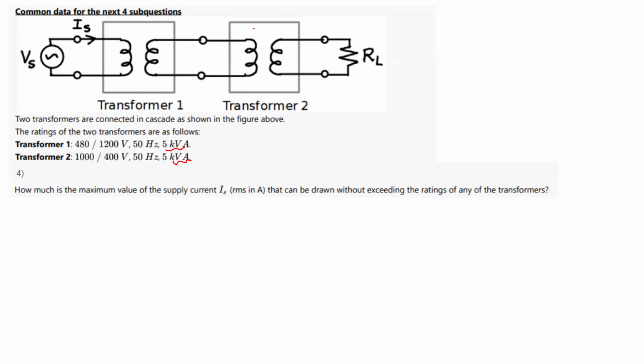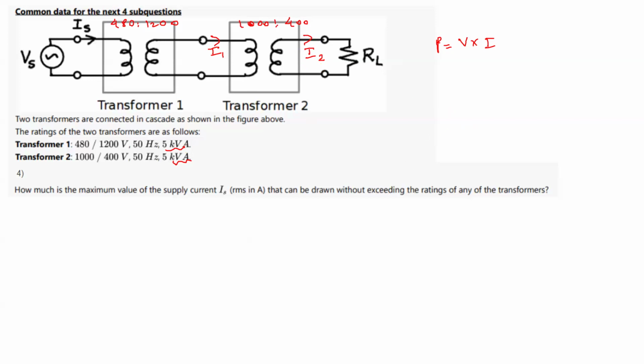Here I have 1000 volt is to 400, and here I have 480 is to 1000. Now for a 5 kVA transformer, let us suppose this current is I2 and this is I1. So what will be I2? Now this is a single phase system, so for a single phase system, power is V into I. So if the voltage rating and the power rating of 5 kVA are given to me, I can find the current rating.